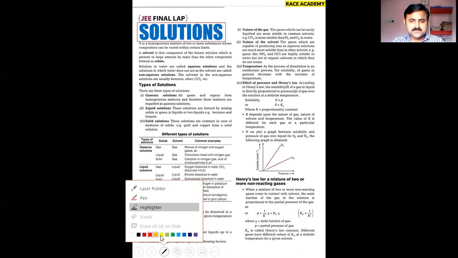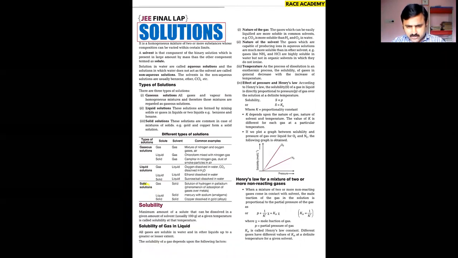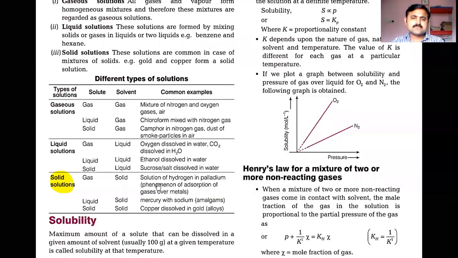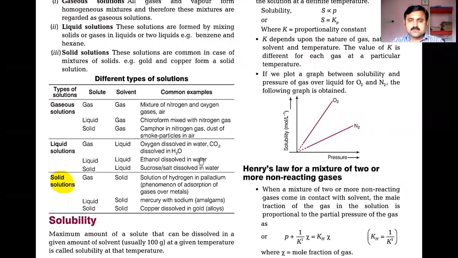Next we are going to discuss about the solid solutions. In that, we have different examples. Solution of hydrogen in palladium. That is phenomena of adsorption of gases over metals, that is called as occlusion. The phenomenon is called as occlusion. We'll see that one in a solid state concept also, surface chemistry concept also. So that is one thing where hydrogen is a gas and palladium is a solid.